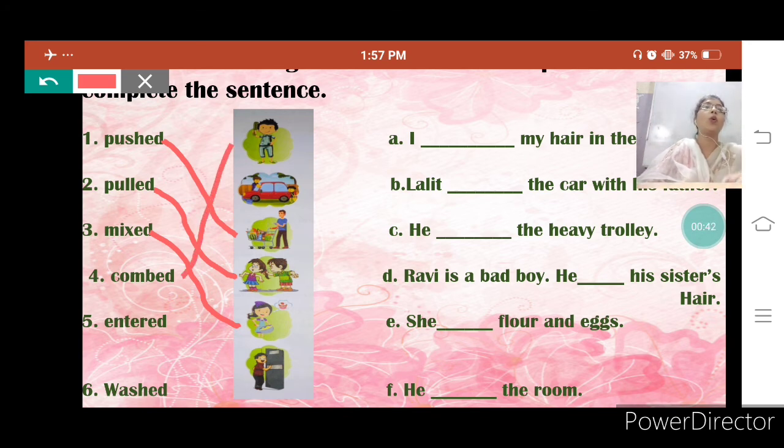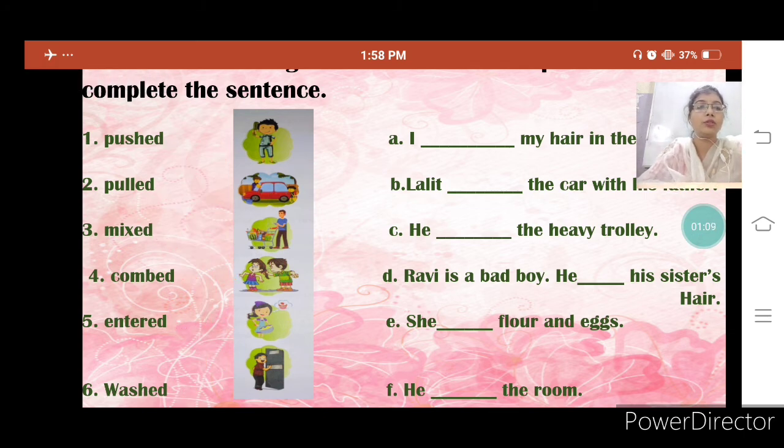Entered, the boy entered inside. Washed, here two boys are there and they washed the car. In this way you have to match doing words with a proper picture.